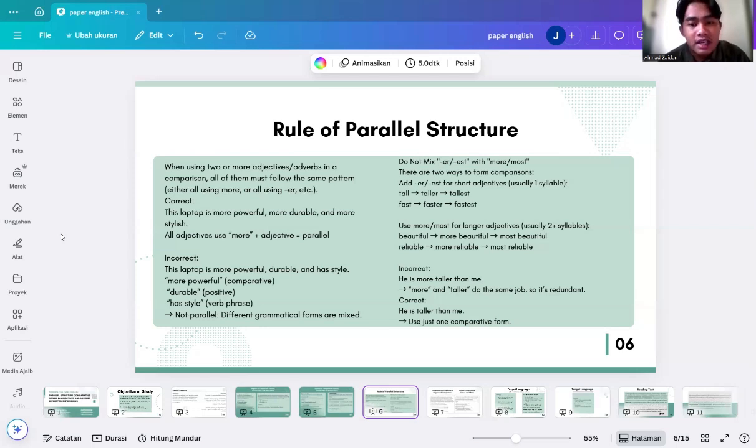Taller, tallest, faster, fastest. Use more or most for longer adjectives, usually two plus syllables. Beautiful, more beautiful, most beautiful. Reliable, more reliable, most reliable. Incorrect example: he is more taller than me. More and taller do the same job, so it's redundant. Correct example: he is taller than me. Use just one comparative form.